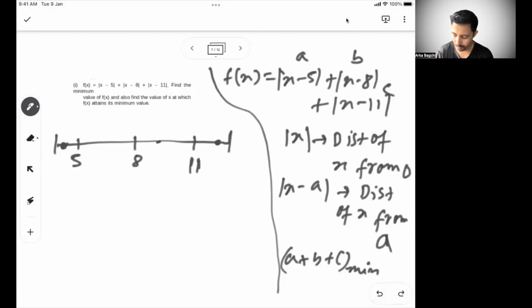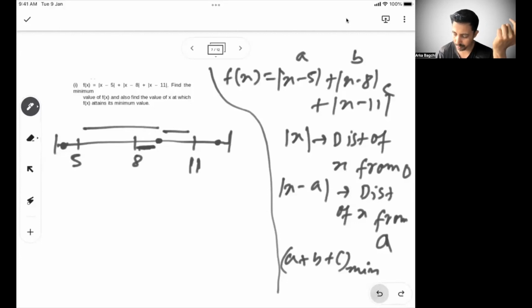If I take a number on this side, it will create the same distance. For 11, this is the distance. From 5, this is the distance. From 8, this is the distance. And then this section is again calculated twice. Once for 5, while calculating the distance from 5, another time while calculating the distance from 8. So obviously this is not the ideal way.